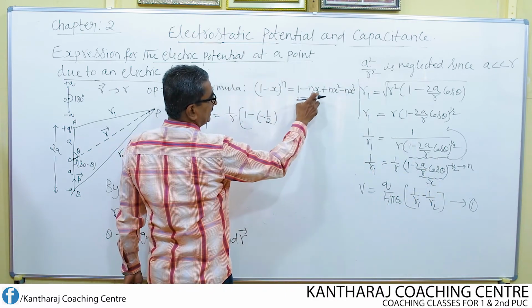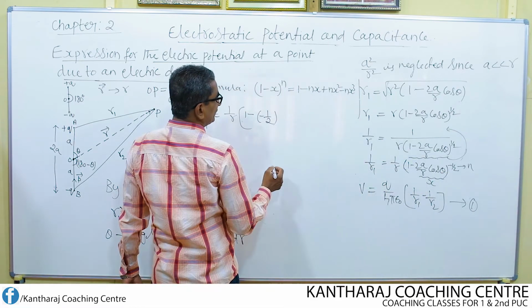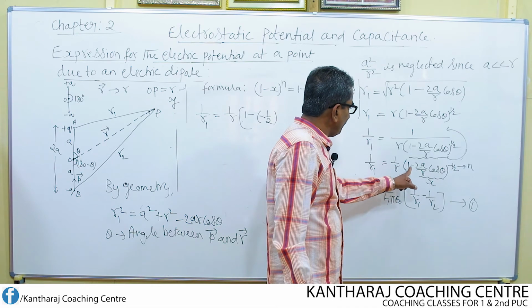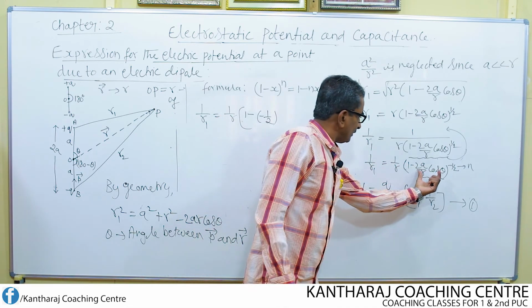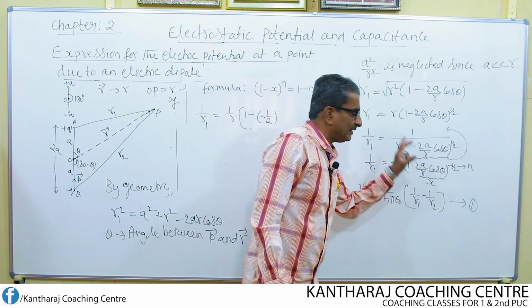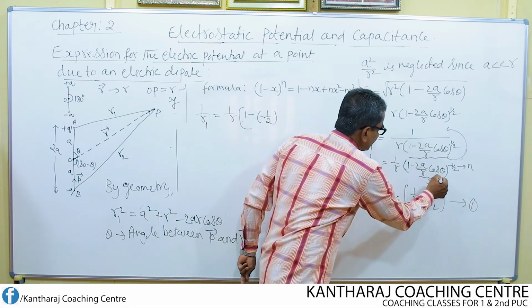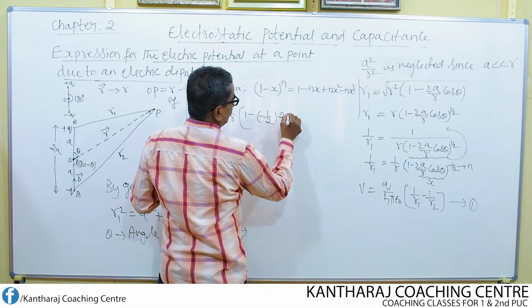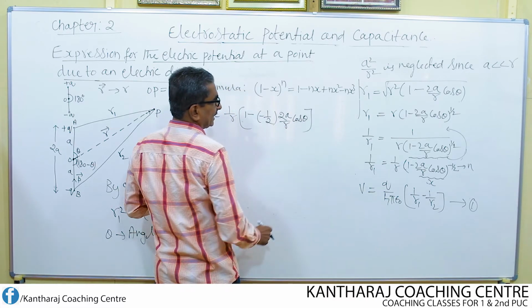What is x here? x is 2a by r cos theta, not the entire bracket term, only this much. So I write this as 2a by r into cos theta.